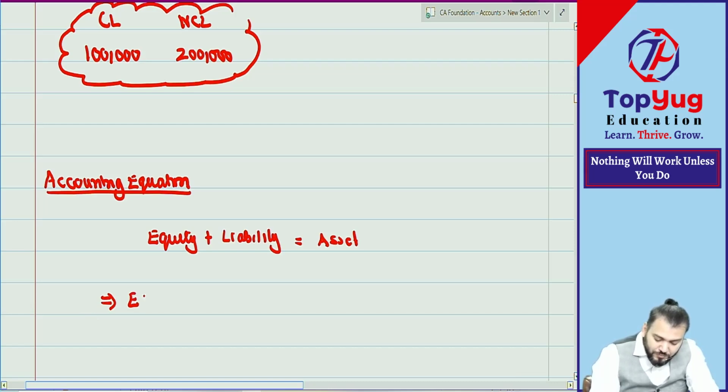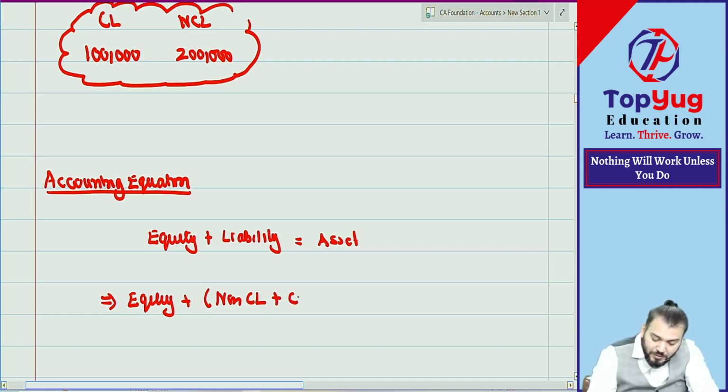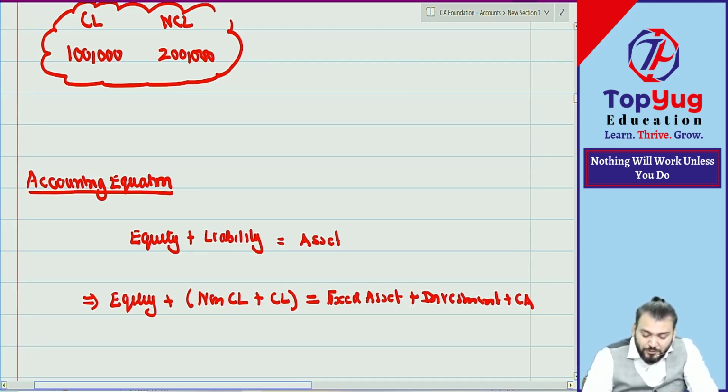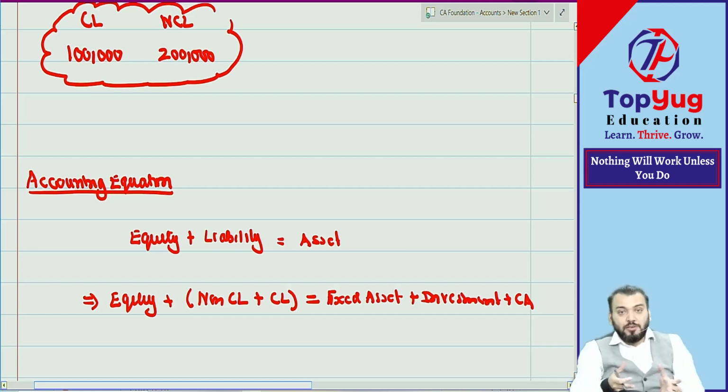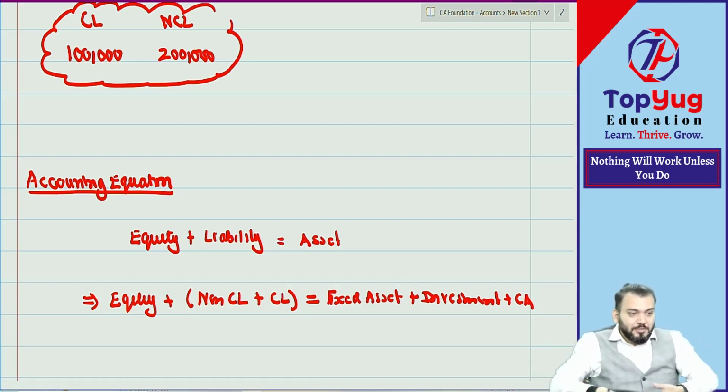Now we have understood that liability is of two types, non-current liability plus current liability, and assets can be fixed assets, investment, and current assets. So we can expand this equation like this.